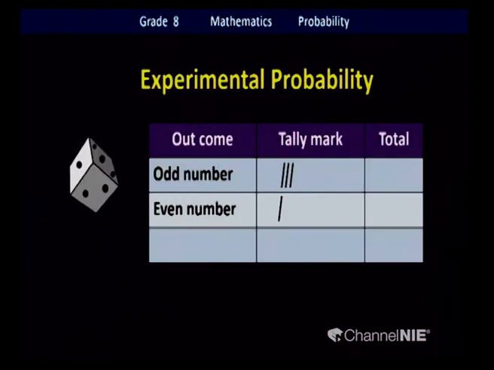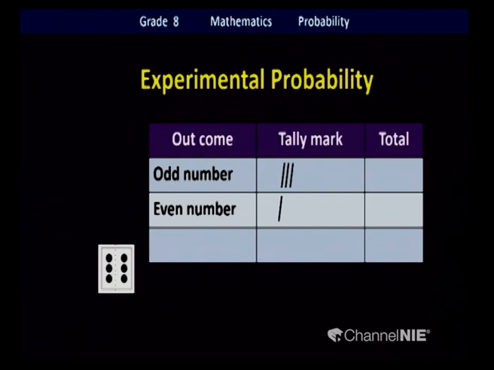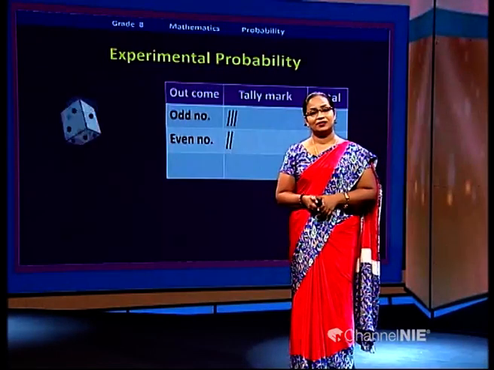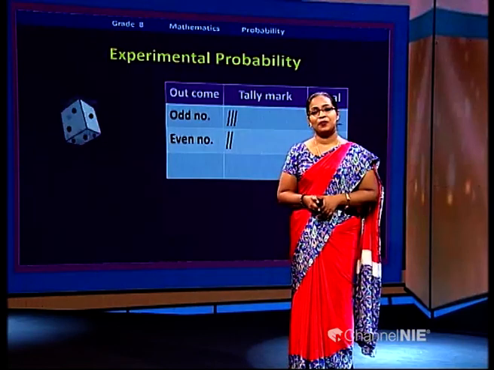Again, we're going to roll the die. Check the outcome. This time you got number 6. Okay. Is it odd or even? It is an even number. So mark the tally. Good. Here we go again. We're going to roll the die.